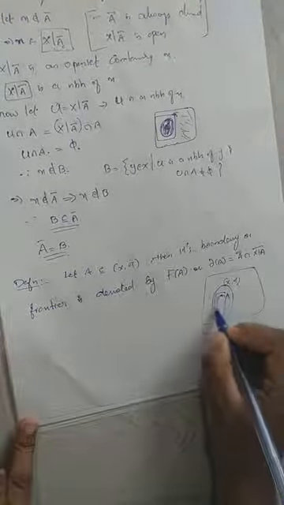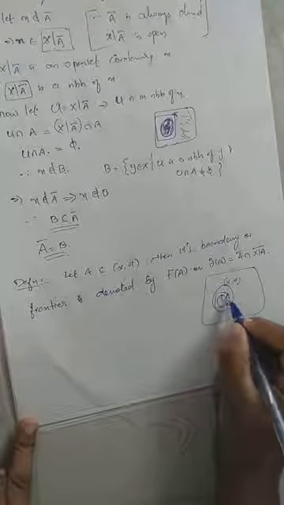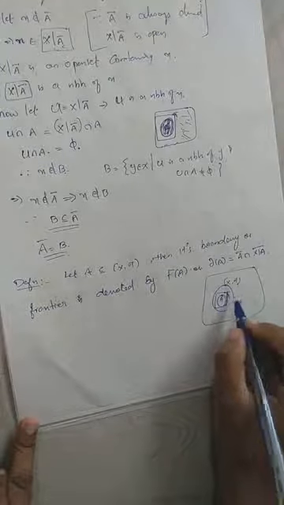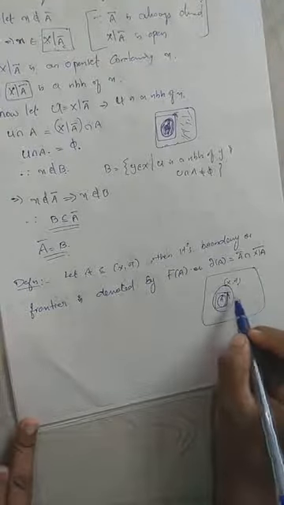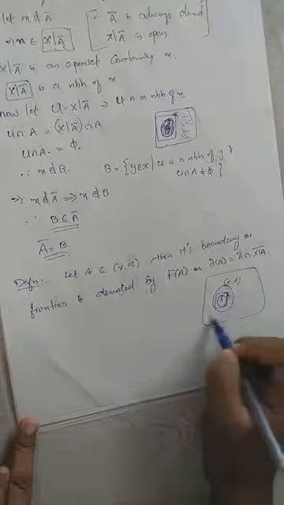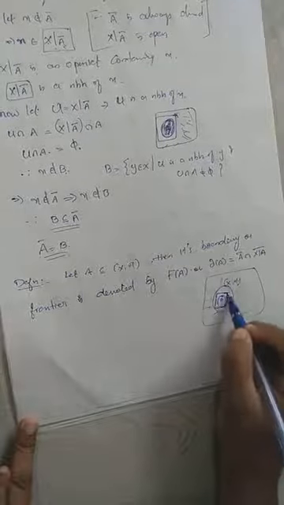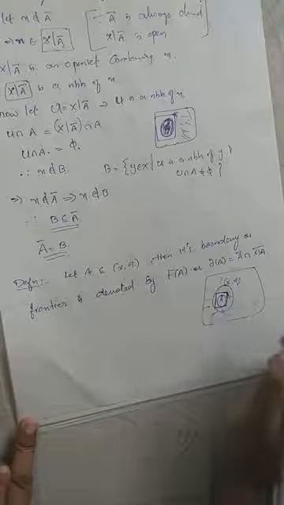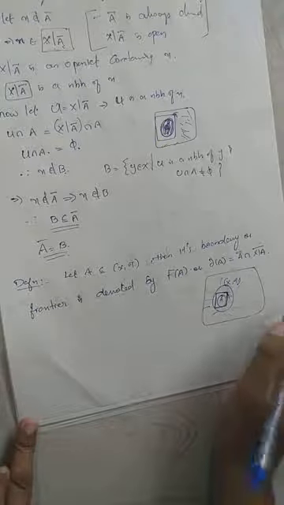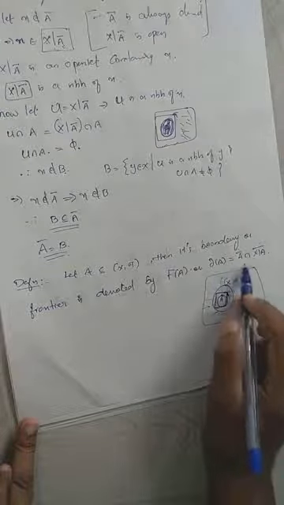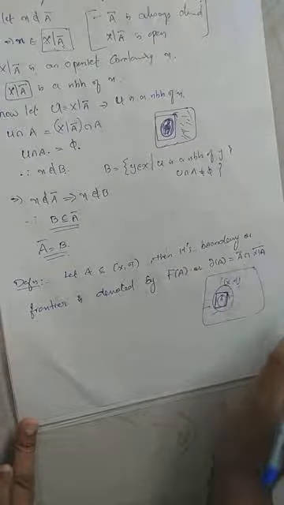Suppose this will be the A closure, right? This is A and this rectangular shape is A closure, and X minus A closure means the outside region. Their intersection will be this border line, which is called the boundary of A. So it is defined as A closure intersection X minus A whole closure.